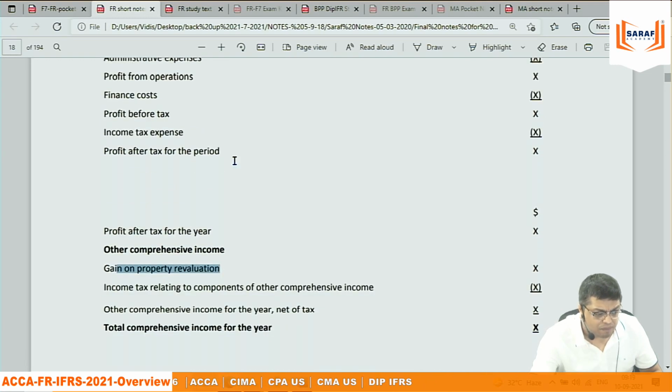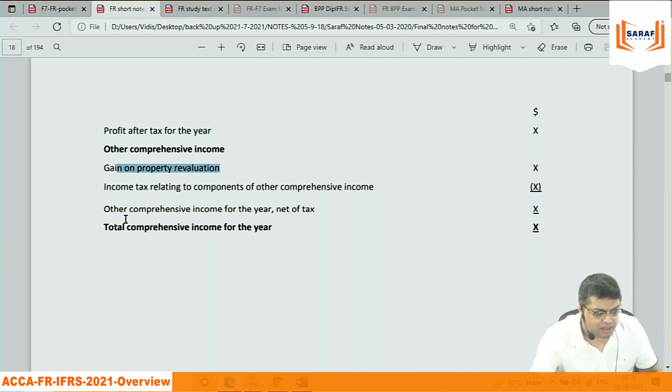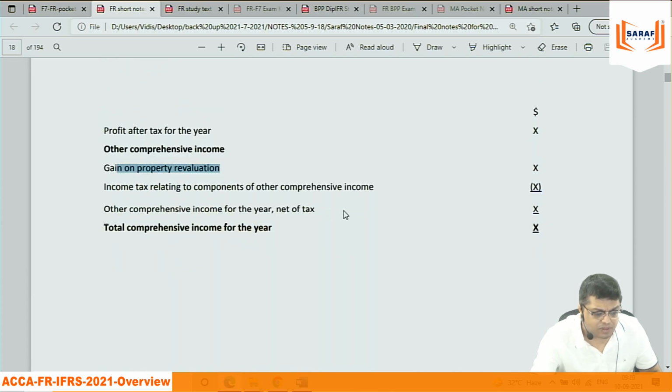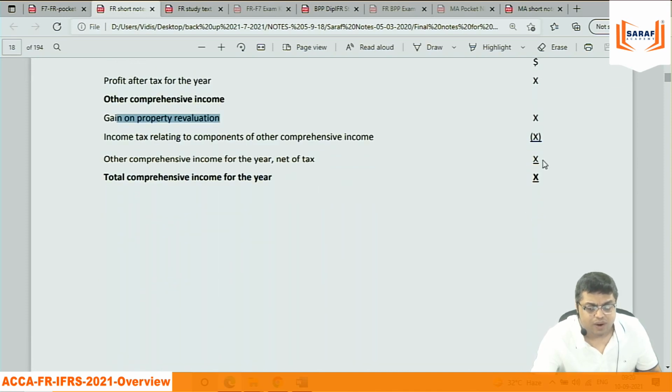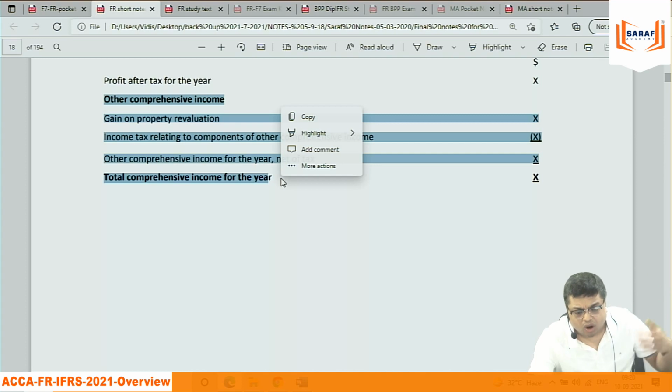And then profit for the period, other comprehensive income. One example is revaluation; there are 4 or 5 things which are recorded here. And then comes total comprehensive income. Profit for the year, other comprehensive income net of tax, then profit for the year plus other comprehensive income will give you total comprehensive income. If the profit for the year is say 100, other comprehensive is say 20, so total comprehensive income for the year is 120. You can prepare this other comprehensive income along with the PL account in one single statement, or you can prepare other comprehensive income as a separate statement. That's up to you.